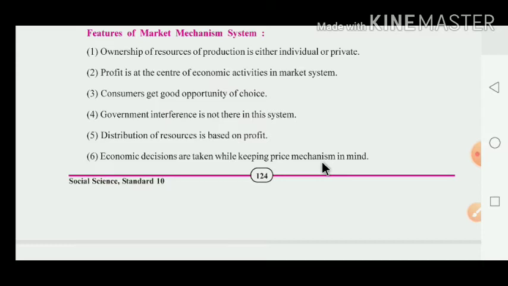Now what happened there? Here, whatever economic decisions are to be taken, at that time the price mechanism is kept in mind. What is the meaning of mechanism? Mechanism, it means tantra, government. That's why whenever any kind of decision was to be taken, at that time they have to focus more on the price.